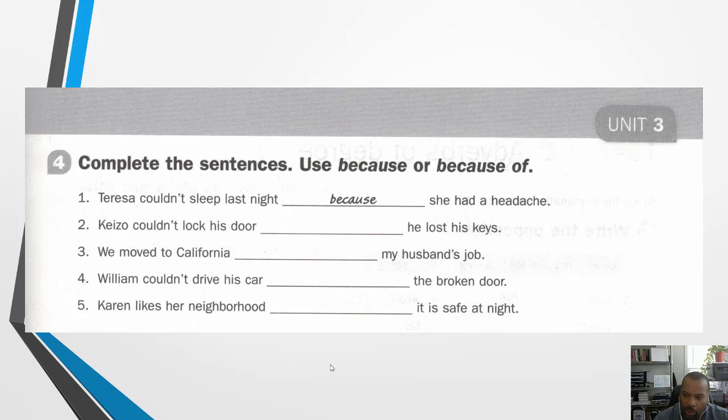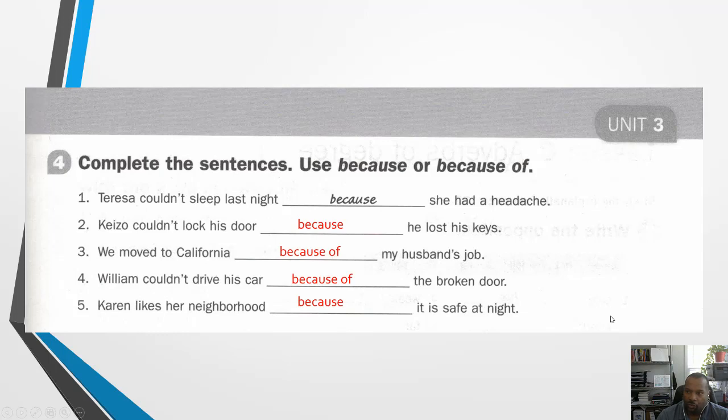Number 4. William couldn't or could not drive his car. Is it because or because of the broken door? So I wrote down William couldn't drive his car because of the broken door. Karen likes her neighborhood. Is it because or because of it is safe at night? So I chose because. Karen likes her neighborhood because it is safe at night.